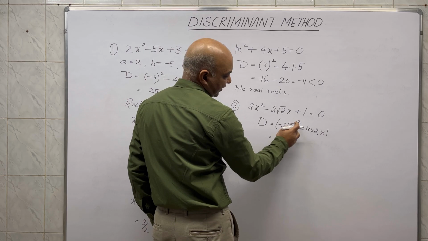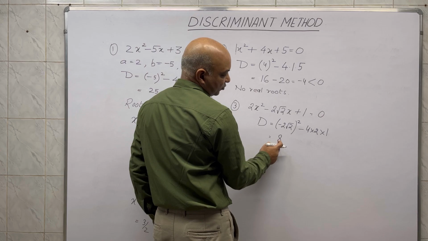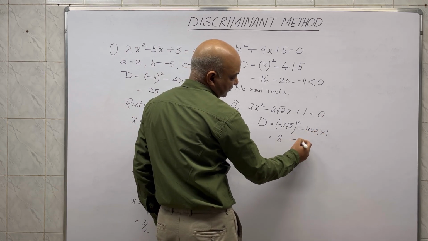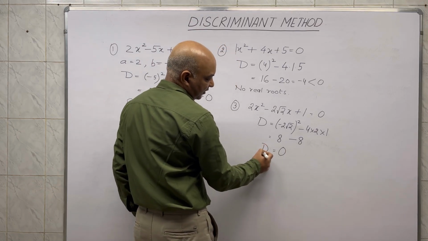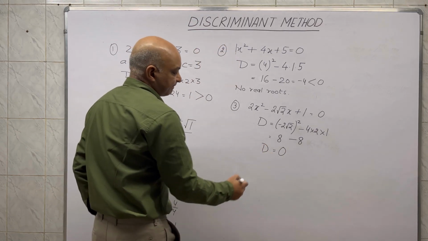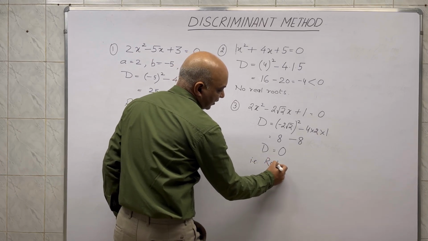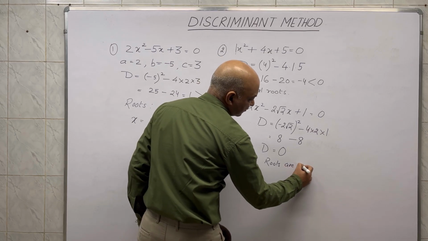Now minus squared is plus, and this becomes 2 square into root 2 square, that is 2 into 4, 8, minus this also is 8. So D comes out to be 0. That means roots are real but equal.